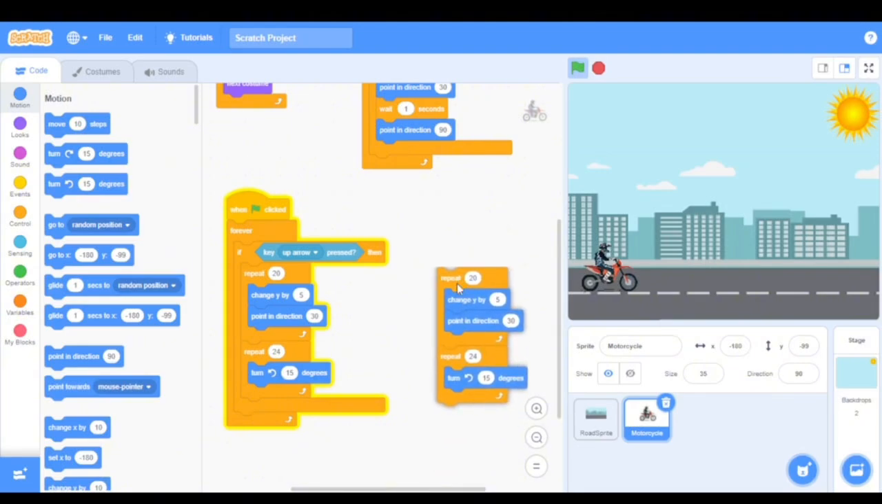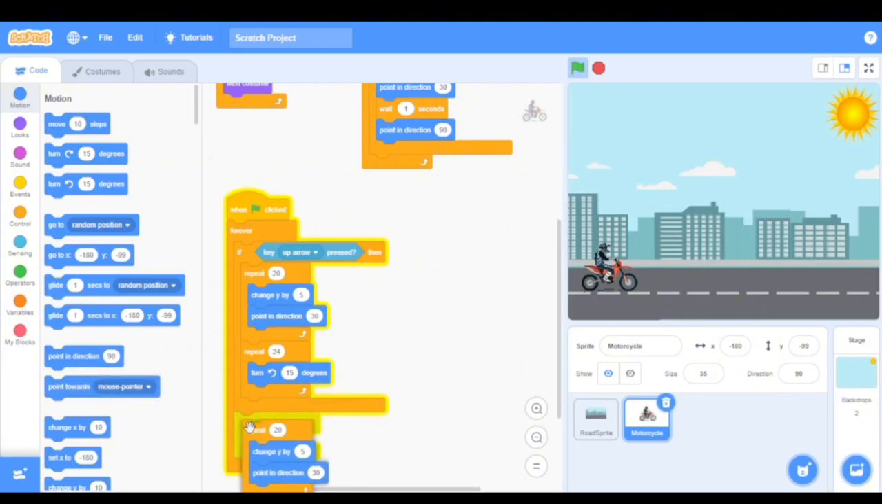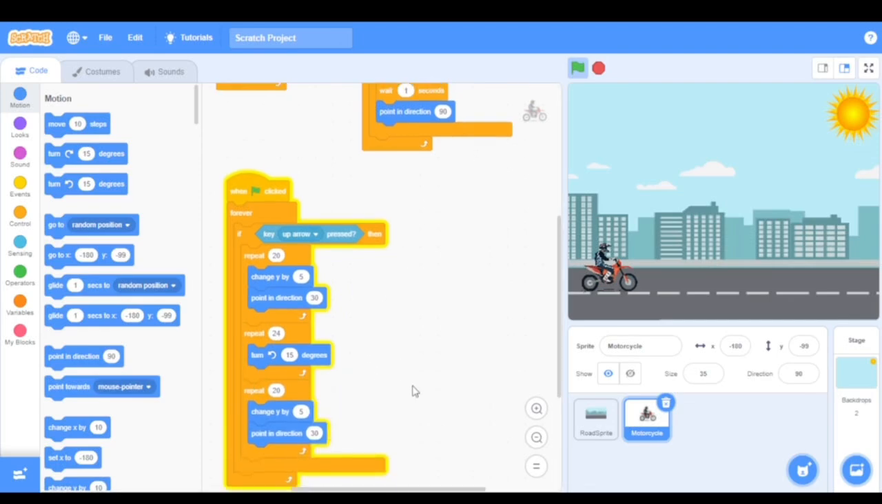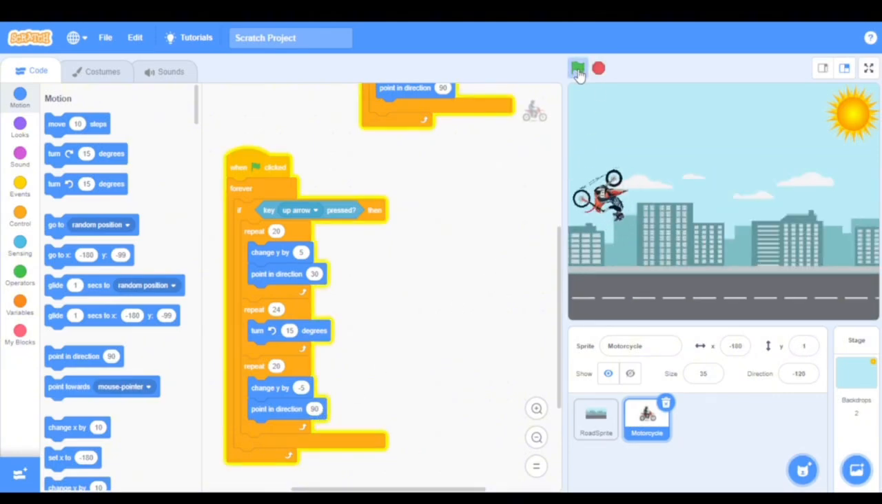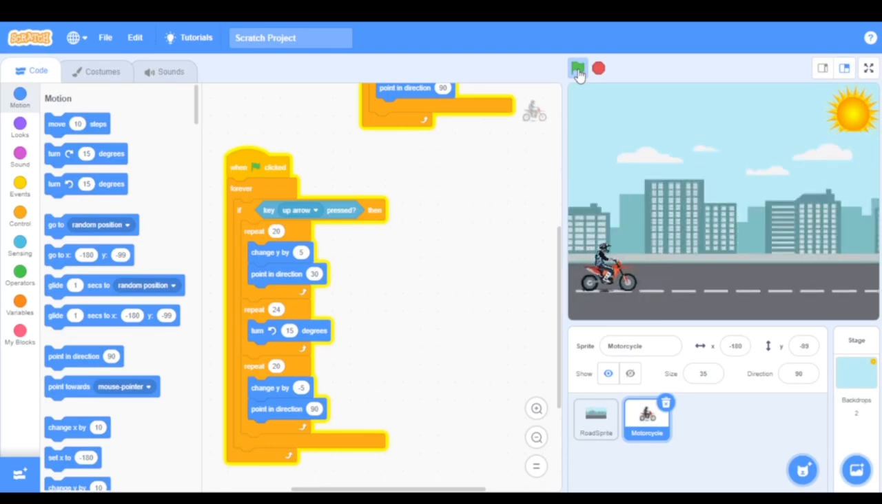Okay, so we should not have this. Then I'm going to drag and put it inside here. And the next thing I'm going to do now is I'm going to change this to change y by -5. And then point in direction 90. Now I'm going to test this. Exactly. Can you see that?